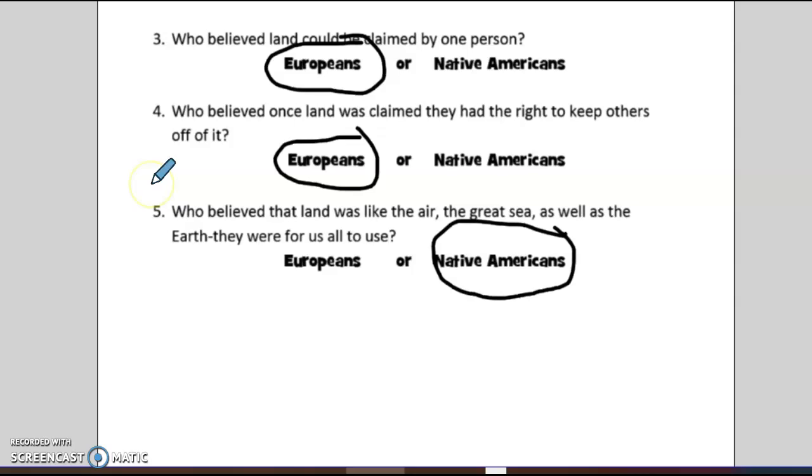And who believed that land was like the air, the great sea, as well as the earth? They were for all of us to use. That was the Native Americans. Take a picture of your test and post it to your Seesaw journal.